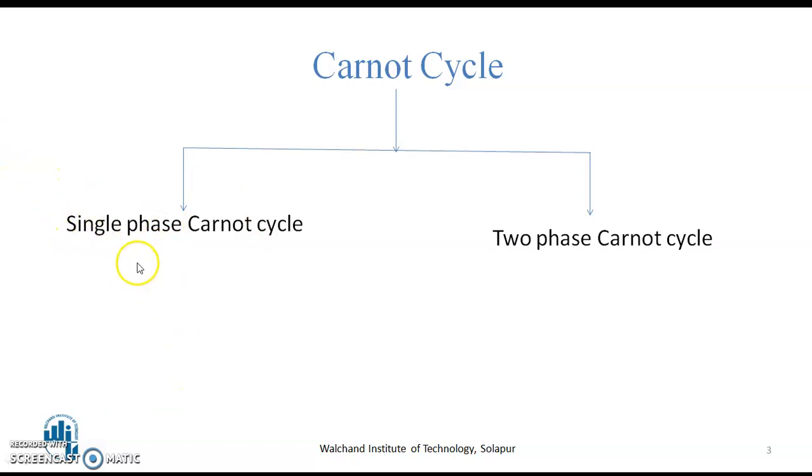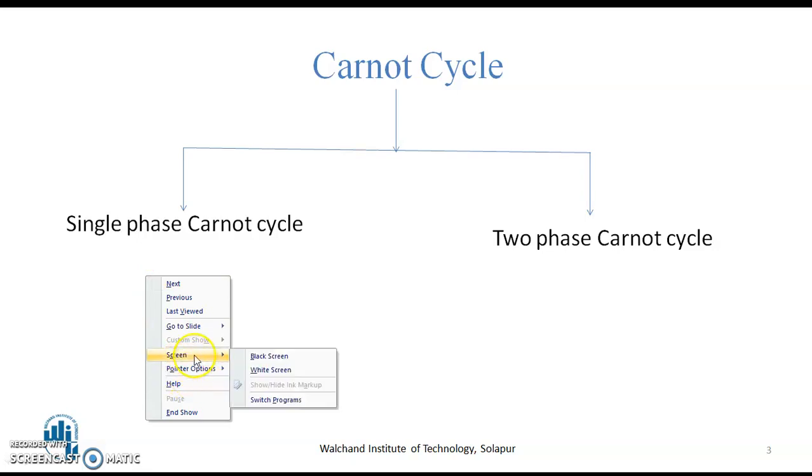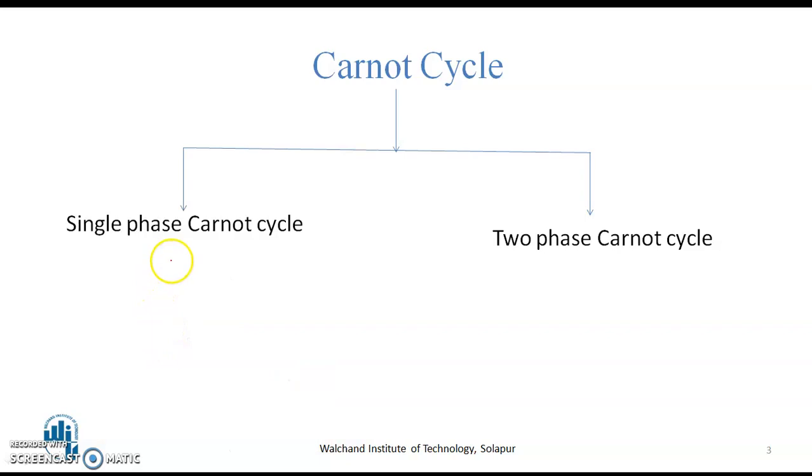For example, if we see water as a working fluid, then the Carnot cycle for water, we can plot it on the TS diagram, temperature versus entropy diagram.